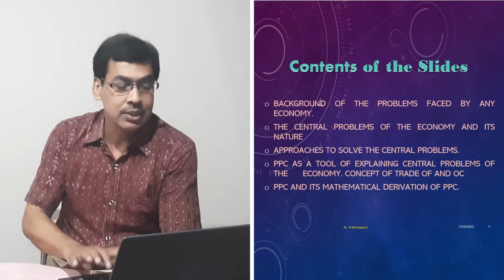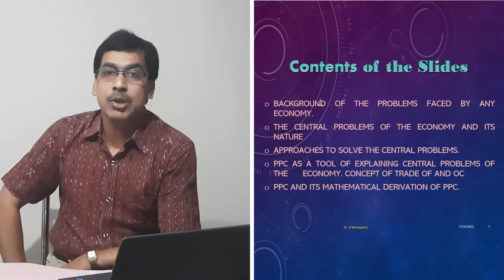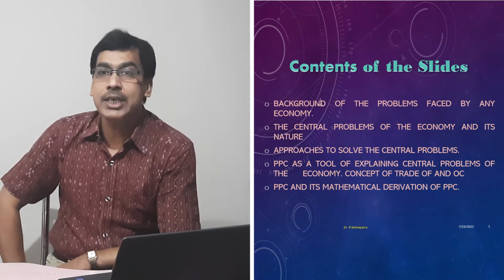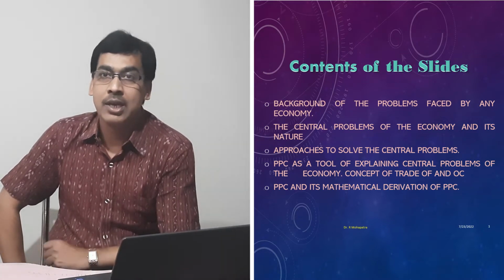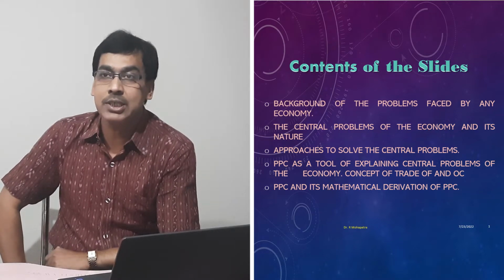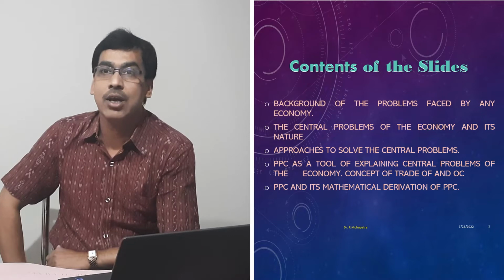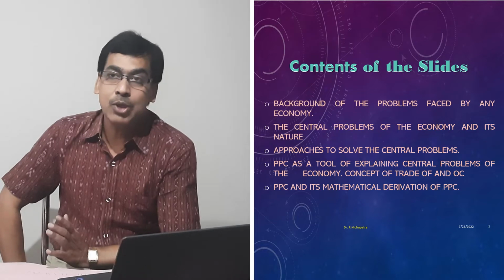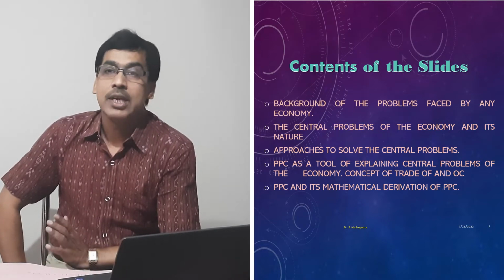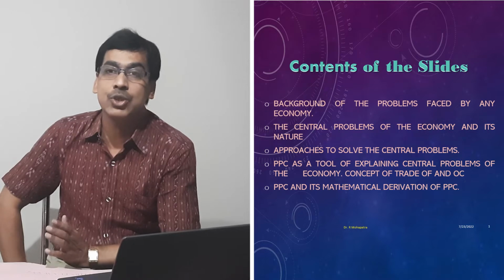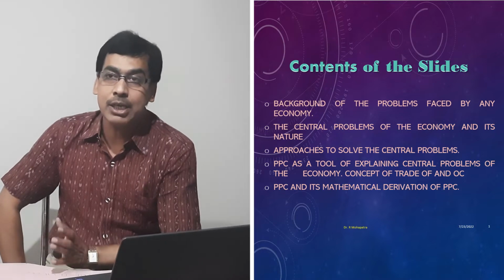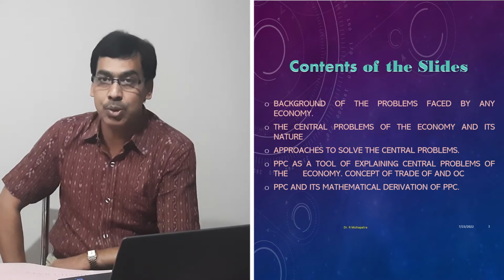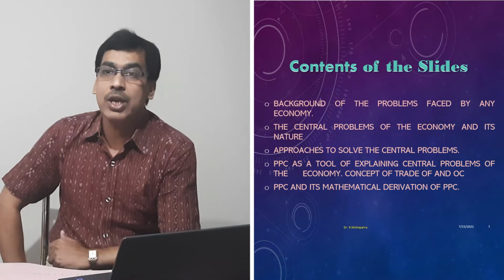So now I will go to the background of the problem. When we study the central problems of the economy, we must understand why they actually come. Robbins, the most important economist, categorically objected to the material welfare definition provided by Marshall. Marshall gave the welfare definition that economics is the study of how the material welfare of society can be improved. But Professor Cannan told that the entire activities of society can be divided into two groups, one is economic and the other is non-economic activities.